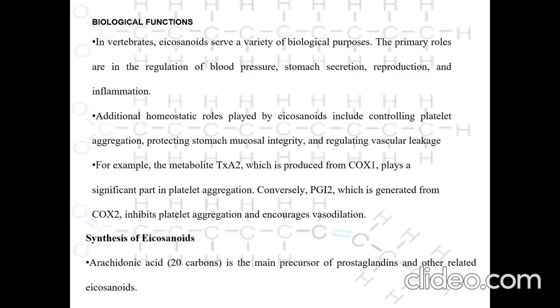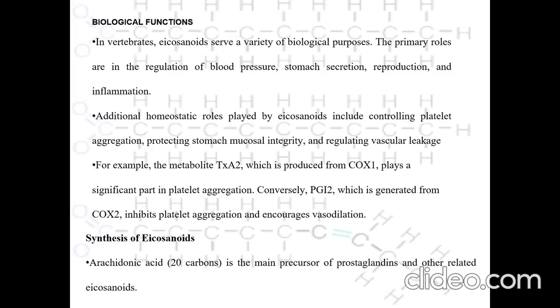Eicosanoids serve a variety of biological functions. The primary roles are in the regulation of blood pressure, stomach secretion, reproduction, and inflammation. Additional homeostatic roles played by eicosanoids include controlling platelet aggregation, mucosal integrity, and regulating vascular leakage. For example, the metabolite TXA2, which is produced from COX-1, plays a significant part in platelet aggregation. Conversely, prostacyclin inhibits platelet aggregation and encourages vasodilation.